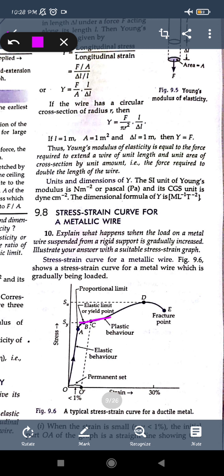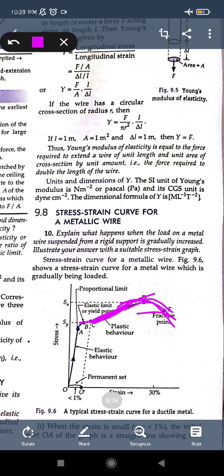After B, it will move on, because after the elastic limit it will try to change into a plastic material. If you keep increasing the stress beyond the plastic region, it will break, because it gets permanently deformed. That point is named the fracture point. So whenever force is applied on any object, or a load is given to the object, there is a stress applied on that wire, due to which there is a change in the strain also, that is, a change in the length and the original dimension.